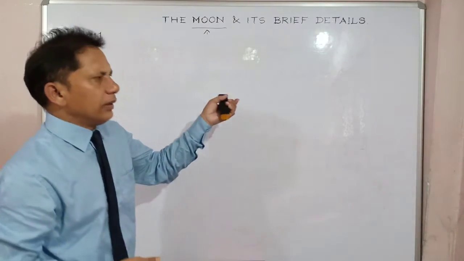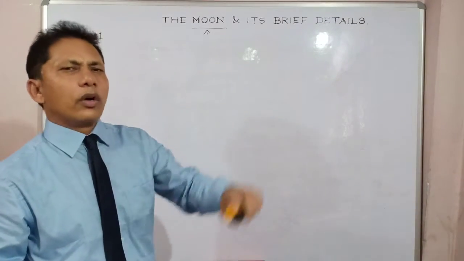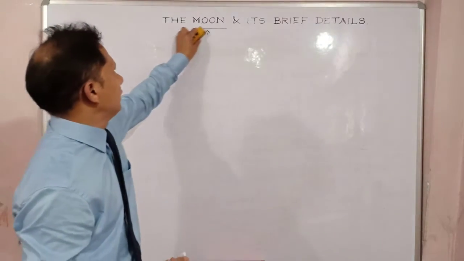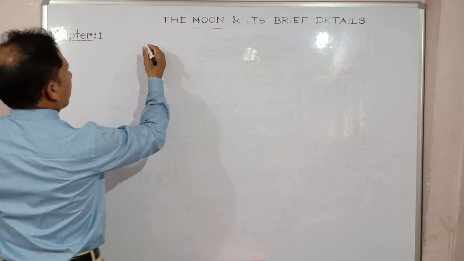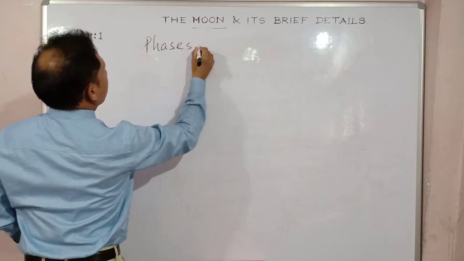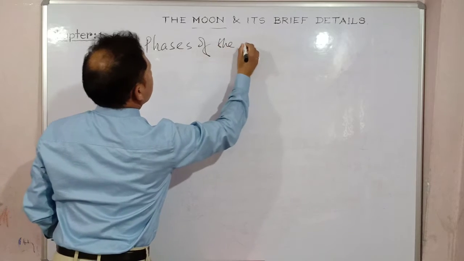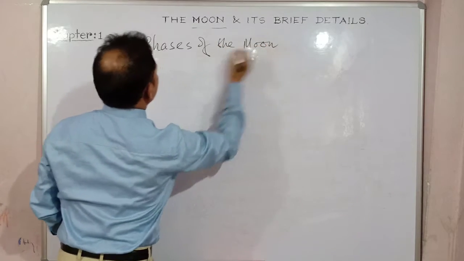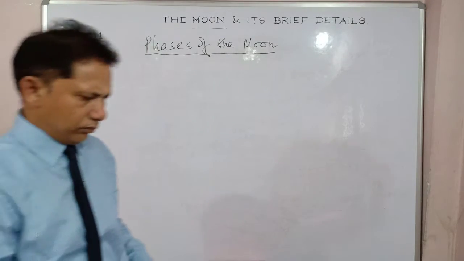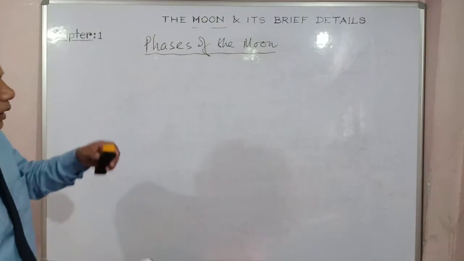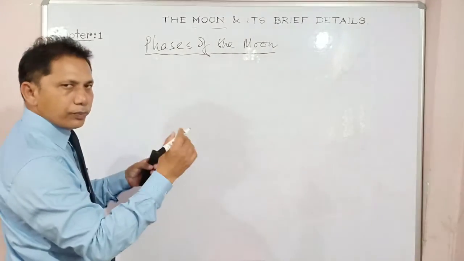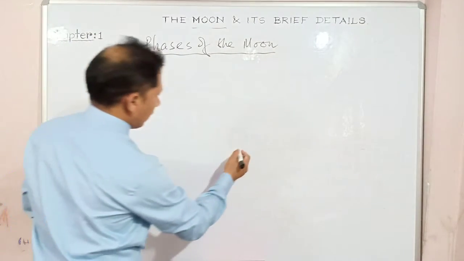Clear? Now I think a diagram will clear your concept better, right? So let's learn this particular fact. This is known as the phases of the moon. Phases of the moon, right? Now, as I have said, the diagram will clear your concept. Phases of the moon, with different portions of the moon visible to us.